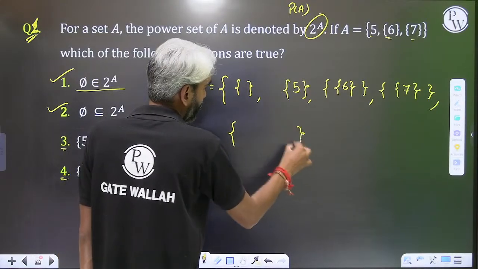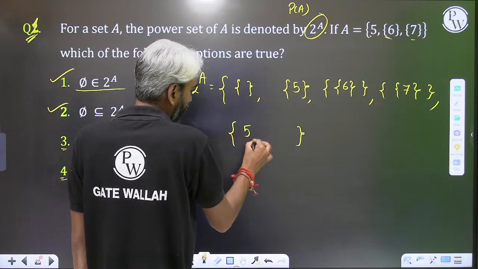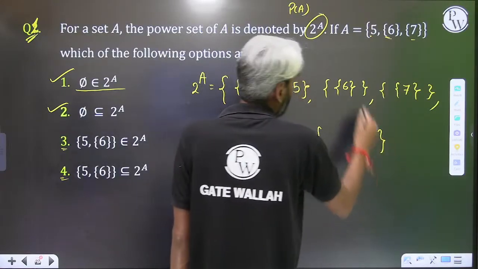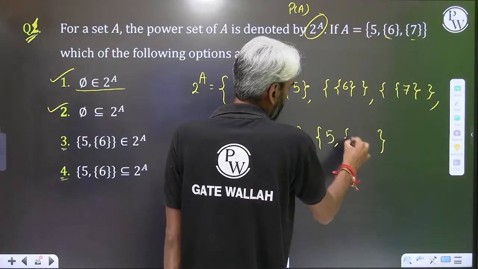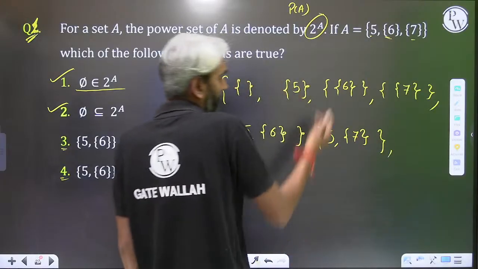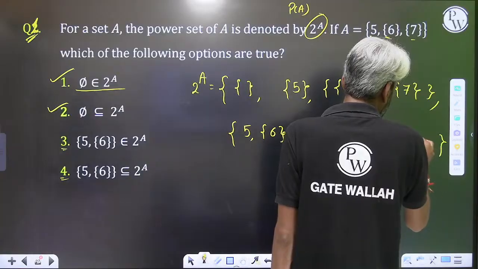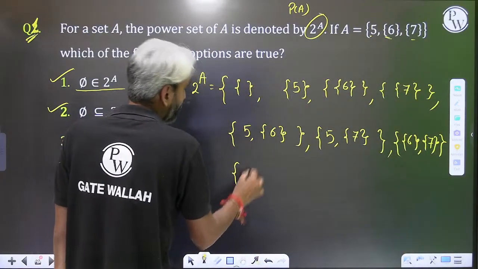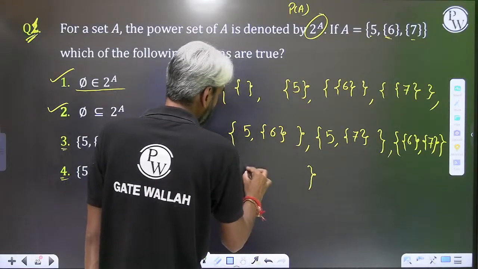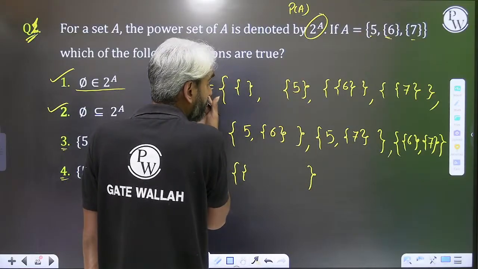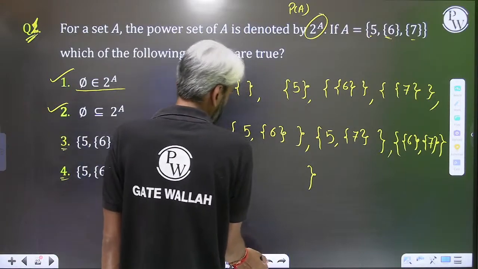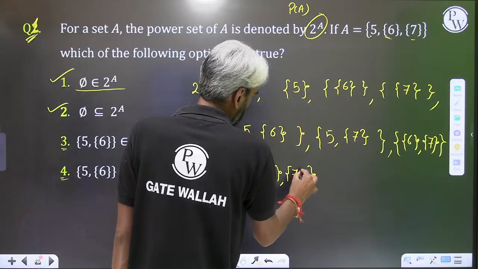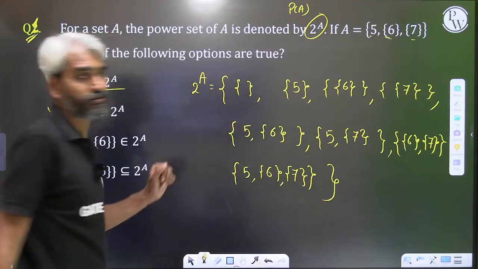Another will be a set containing two of these elements: one will be 5, 6, another will be 5 and the remaining one, and another will be the remaining two, and one will be the complete set.